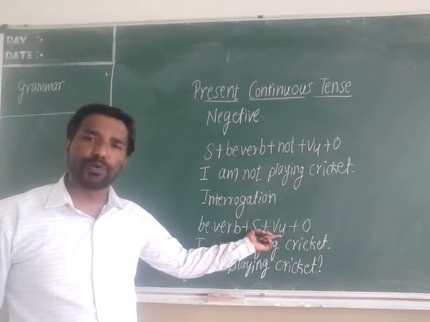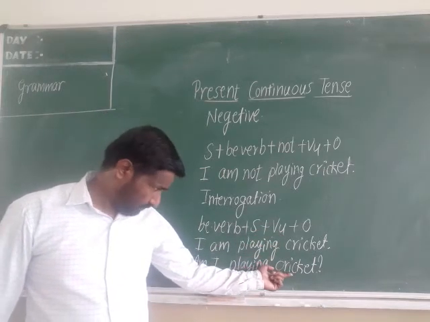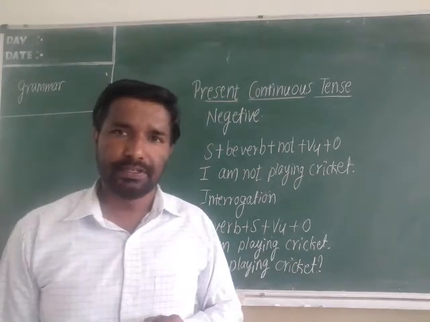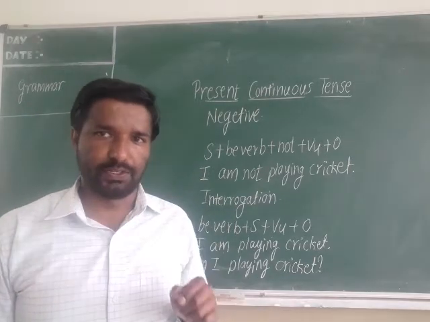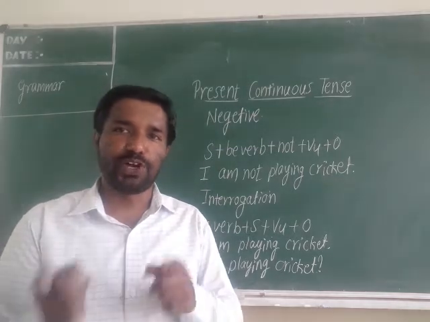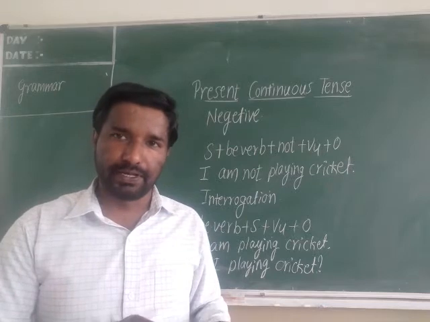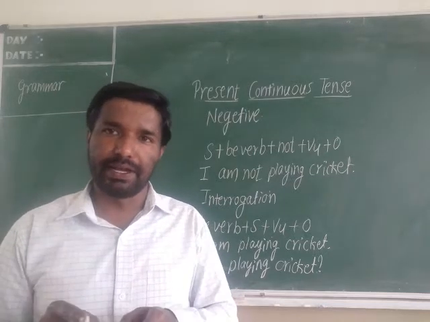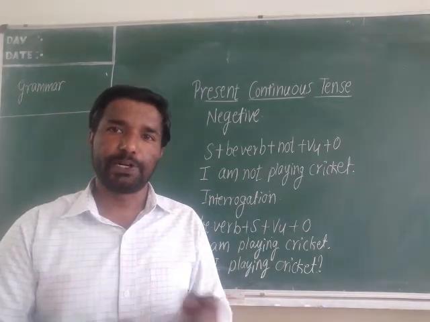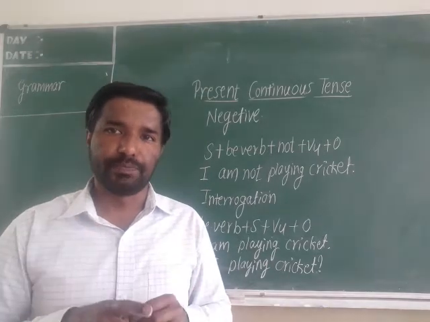After that, the ing form of the verb, and then the object cricket. It is same for other things also. For example, he is playing cricket. Then you have to ask, is he playing cricket? They are playing cricket. Are they playing cricket? Helping verb, the be verb you have to take first. After that you have to put the subject. It becomes an interrogation.